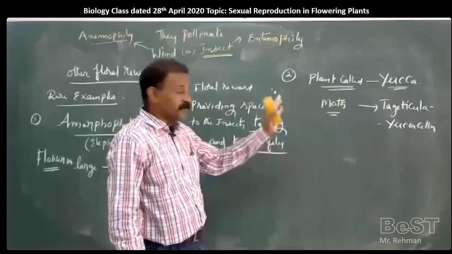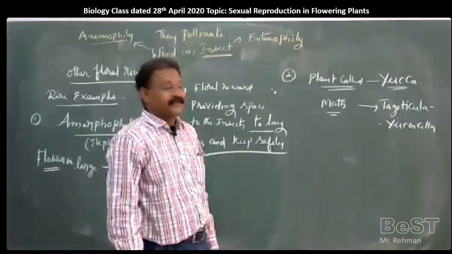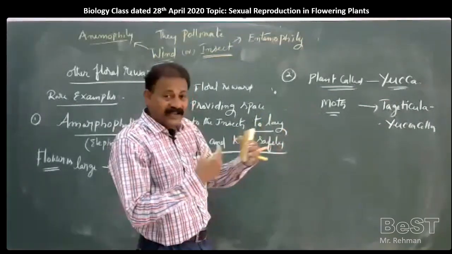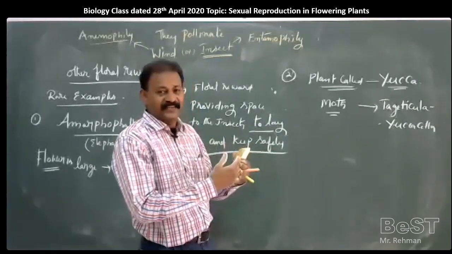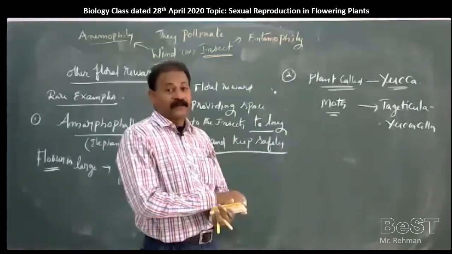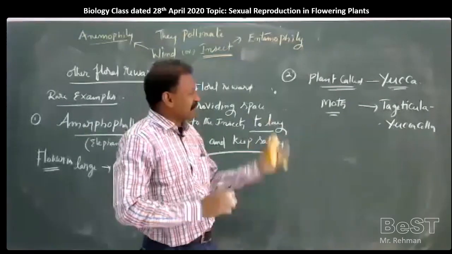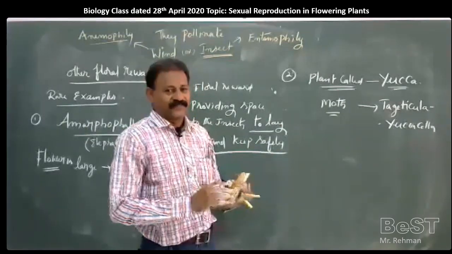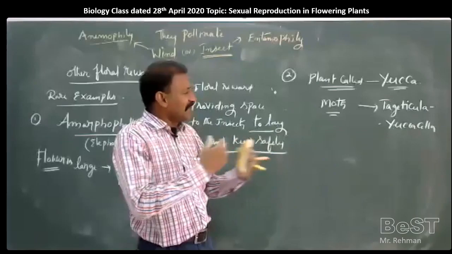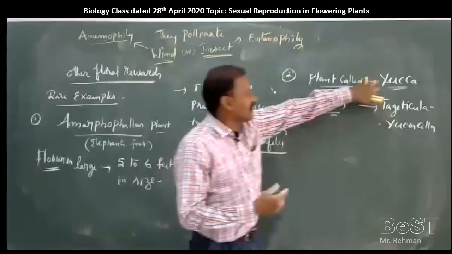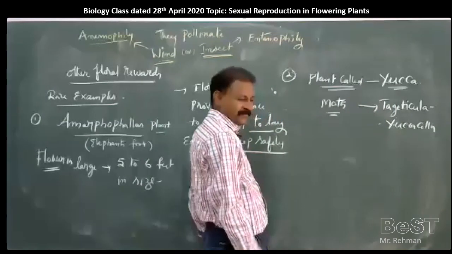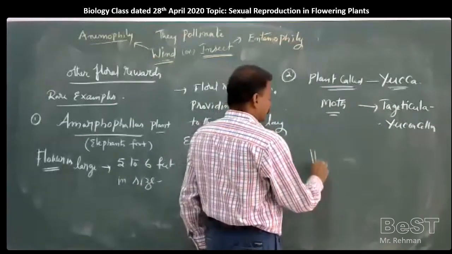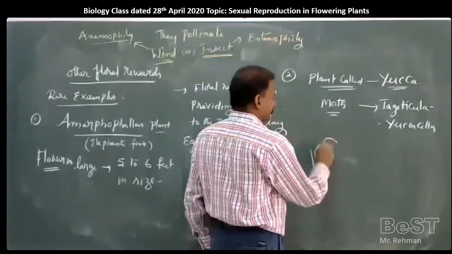So there is a mutual interrelationship which is called obligate mutualism, compulsory. What is this obligate compulsory mutualism? They are mutually able to exchange something between them. Let us see. Yucca plant, whenever it matures, produces flowers.